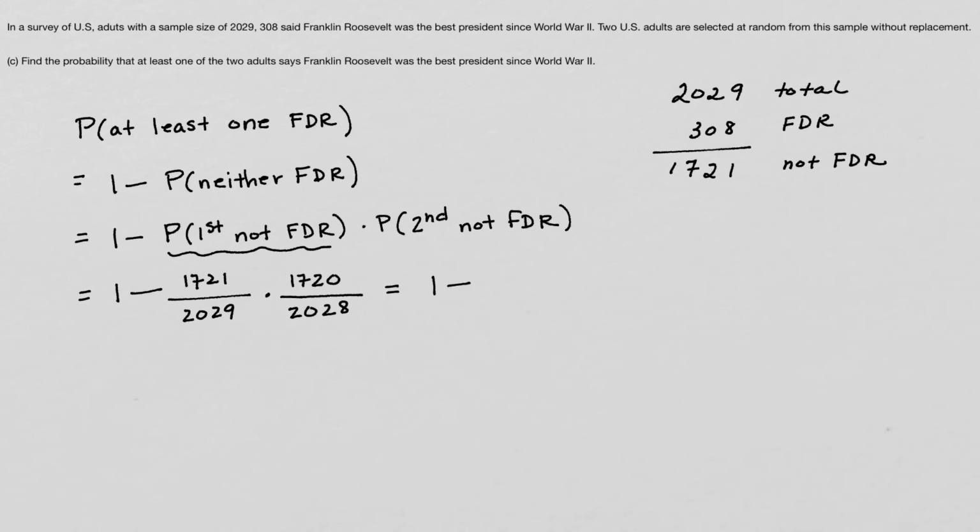Okay, so this turns out to be 1 minus, I'm going to round this to 4 decimal places, so that'll be 0.7194, and we subtract that from 1, and we get 0.2806. So that would be my answer. And I just checked it, and you would get the same answer if you did it with replacement. But we did it the proper way because it said without replacement, and that is the final answer.